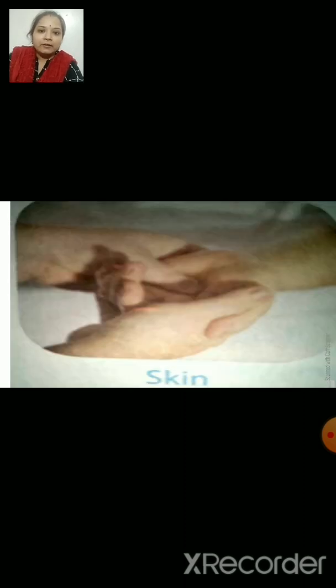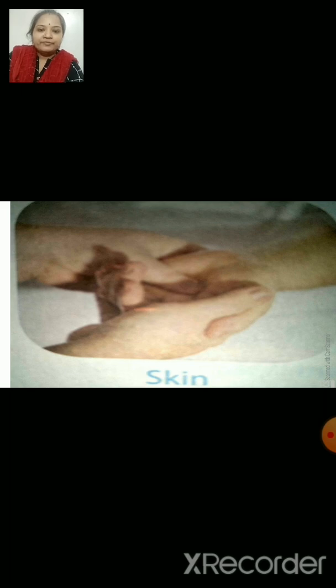This is skin. When you touch anything hot or extremely cold, you instantly remove your hand because your skin tells you that it's either very hot or very cold. In this way, the skin helps to sense the things around us.